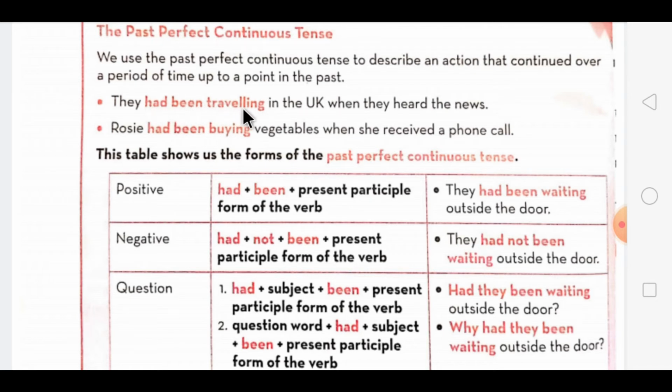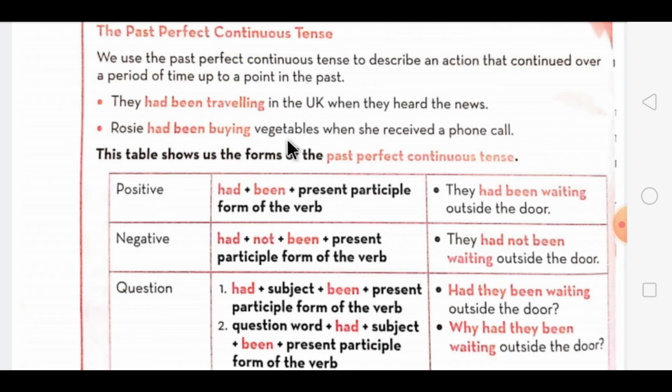They had been traveling in the UK when they heard the news. When one action was going on, that time they had been doing something, and then the next action is followed. Means it is continued to a certain time limit. Rosie had been buying vegetables when she received a phone call.